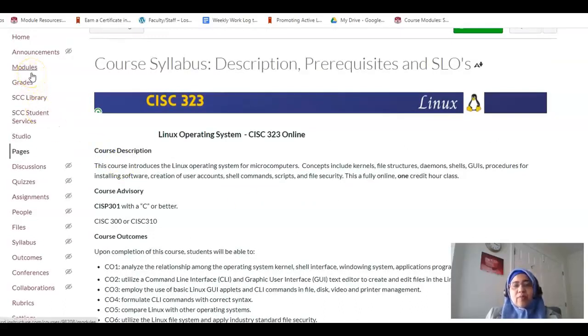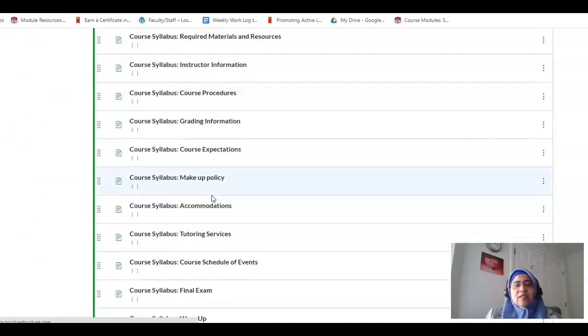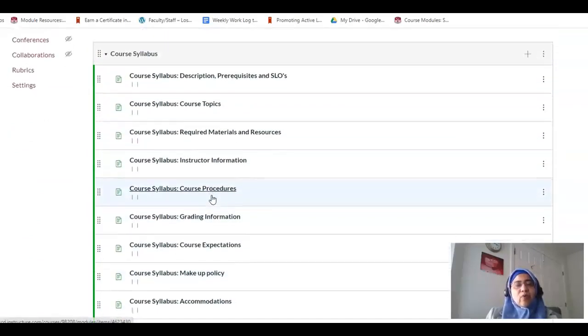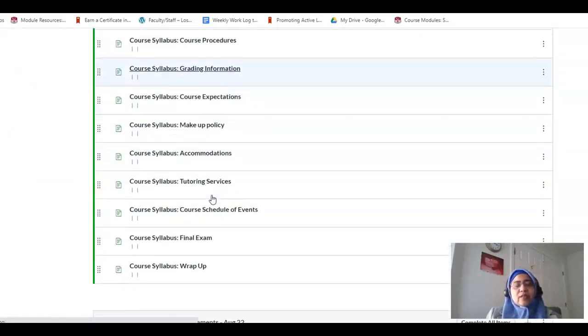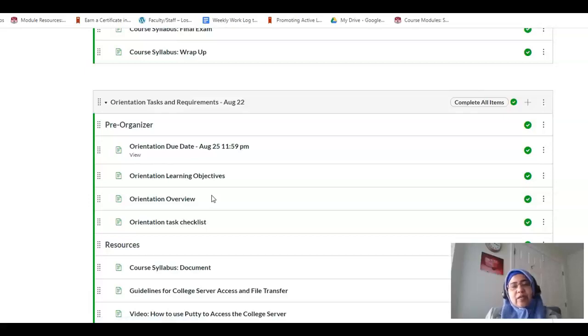So I'm going to go back to modules and go back to where we were with syllabus. And as you can see, the entire document has been broken up into little chunks here. And this will give you all the information that will make you very familiar with my expectations and with what you are expected to achieve at the end of this course.